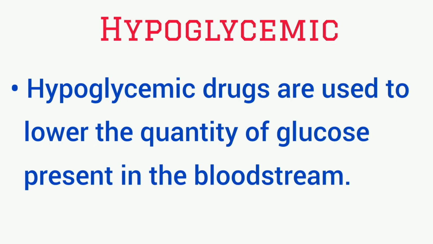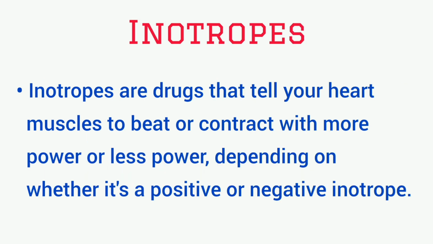Hypoglycemic. Hypoglycemic drugs are used to lower the quantity of glucose present in the bloodstream. Inotropes. Inotropes are drugs that tell your heart muscles to beat or contract with more power or less power depending on whether it's positive or negative inotropes.